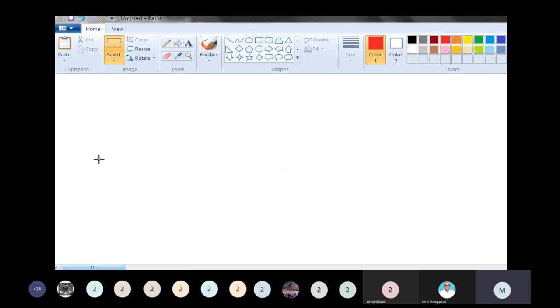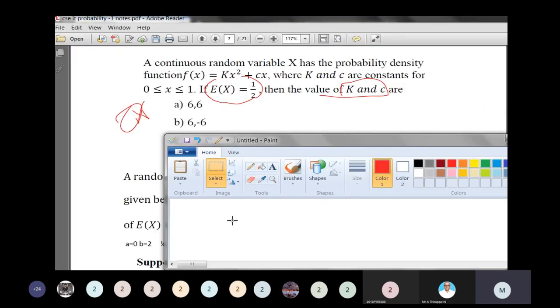Okay. f of x equal to... what is the f of x? f of x is equal to kx square plus cx, for 0 less than or equal to x less than or equal to 1.